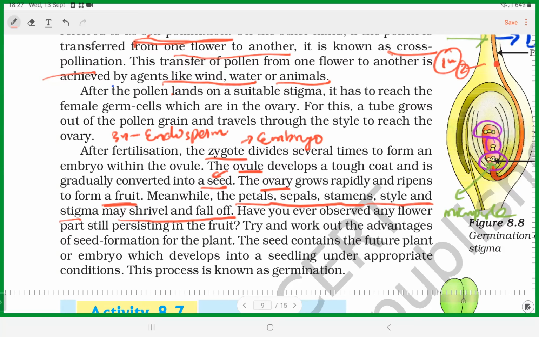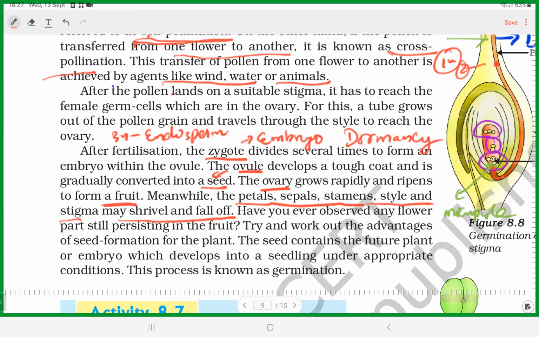Okay, and the seed will have a special property called what? Dormancy. What is seed dormancy? As soon as the embryo forms, it will not develop into an organism. The seed with the tough coat remains for a long time.